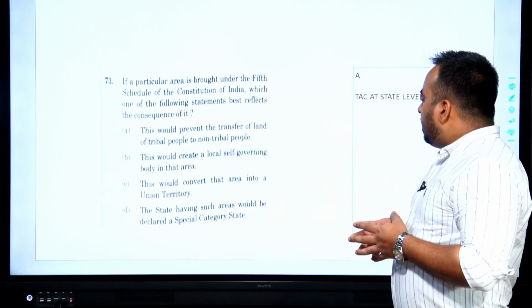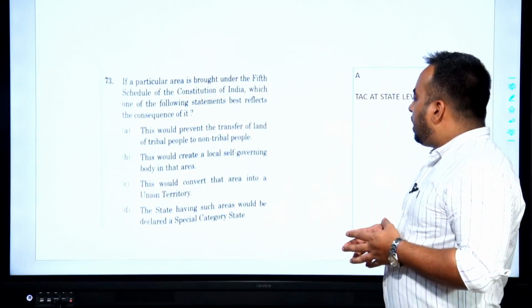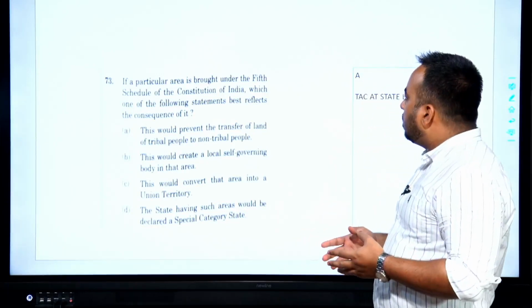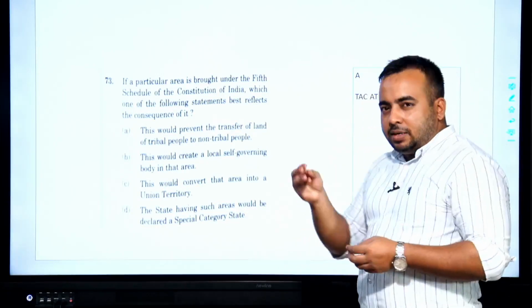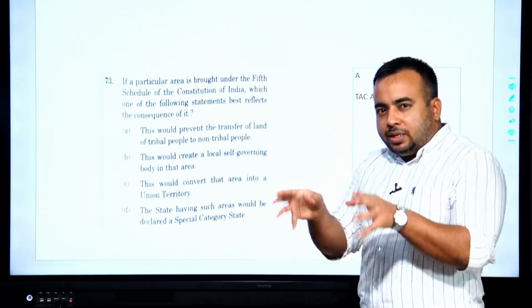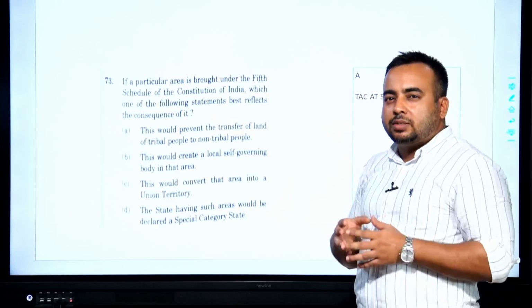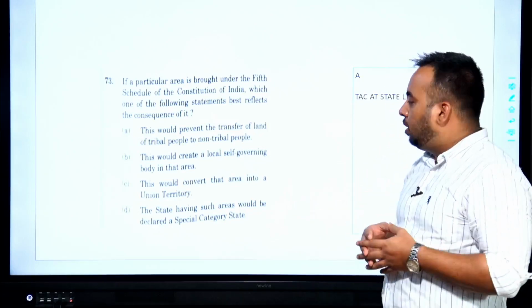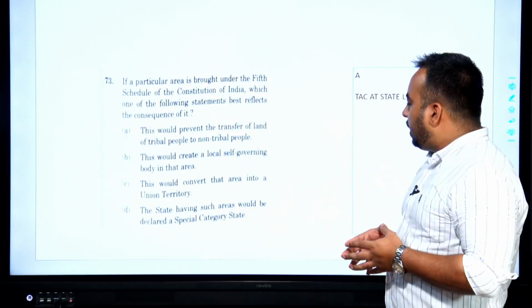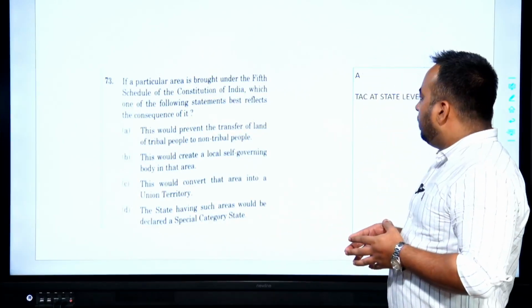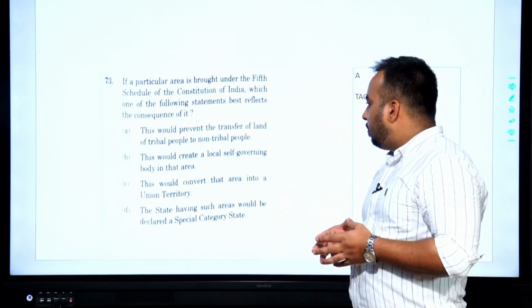Statement D: the state having such areas would be declared as a special category state. Such areas are there in a cluster, smaller clusters within the state. So, because of those smaller one or two clusters within the state, the whole of the state cannot be declared as a special category state, and hence statement D is incorrect.